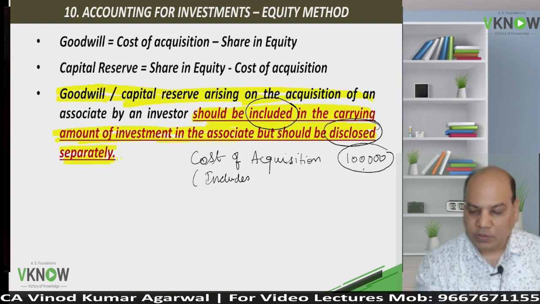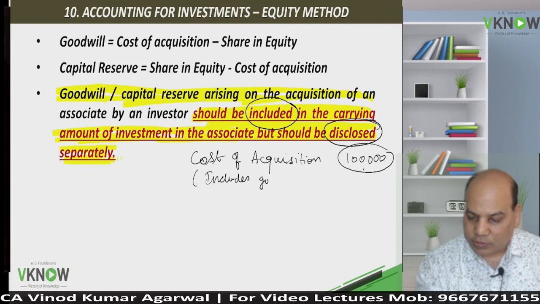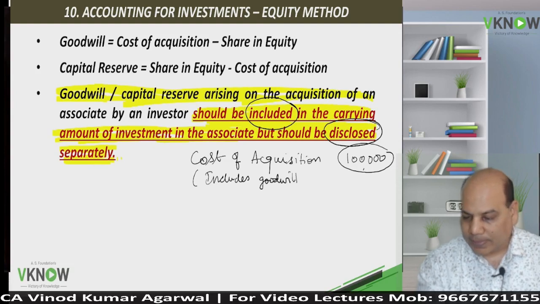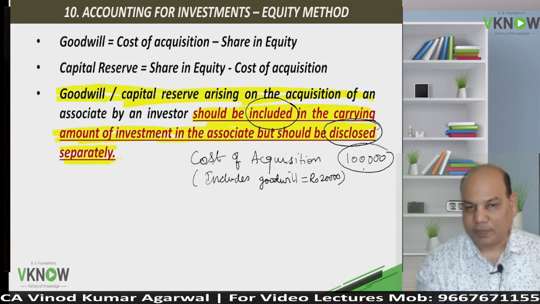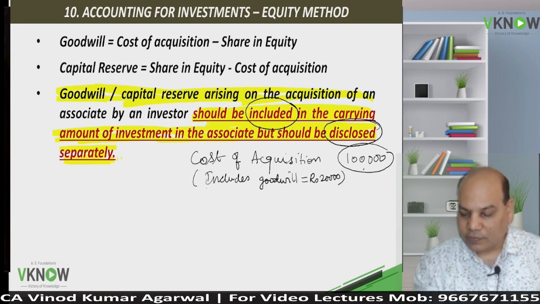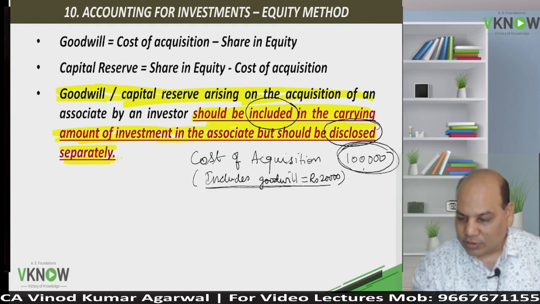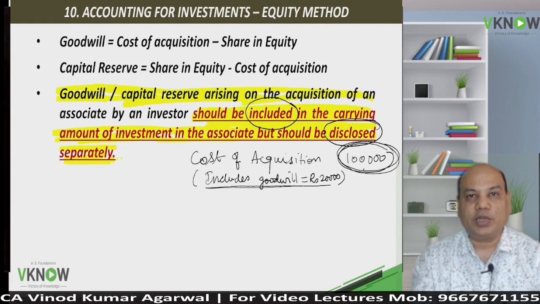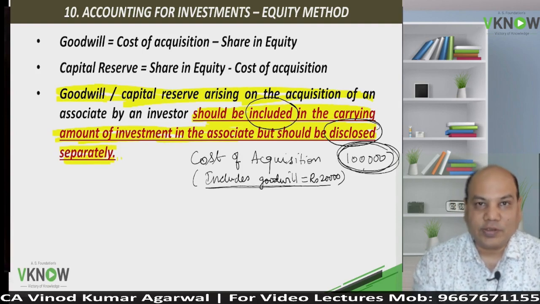So for disclosure purpose, we will write includes goodwill equal to rupees 20,000 or includes capital reserve. This will just give an idea that while acquiring this investment, we have paid 20,000 rupees in excess of the share in net asset.